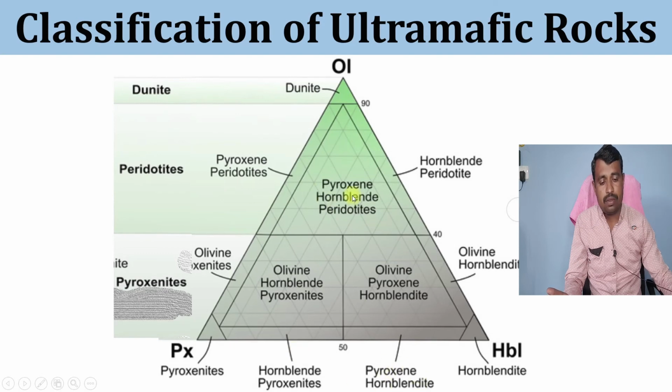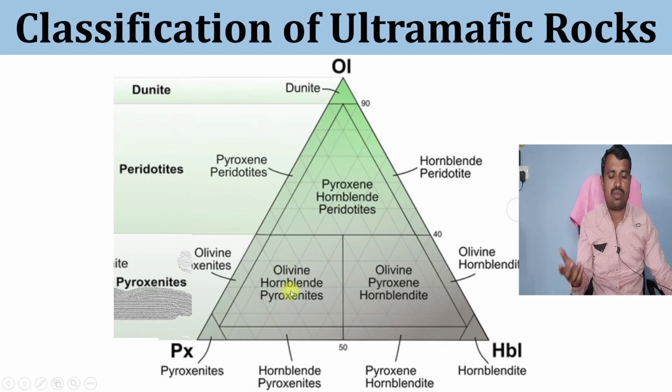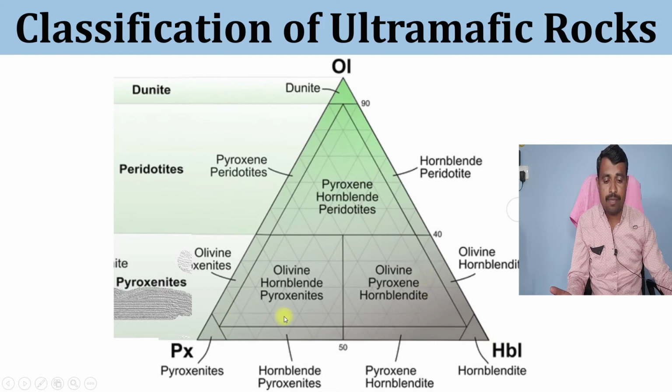Here at the bottom you see olivine hornblende pyroxenite and olivine pyroxene hornblendite. Here hornblende is dominant, here pyroxene is dominant, and olivine is also there, but compared to these two minerals it is in low amount. So this is the classification of ultramafic rocks on the basis of mineral composition.